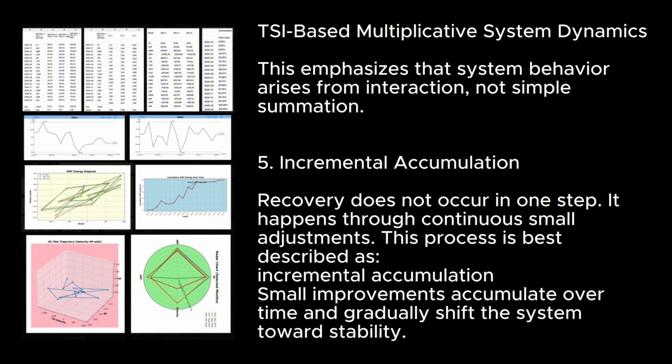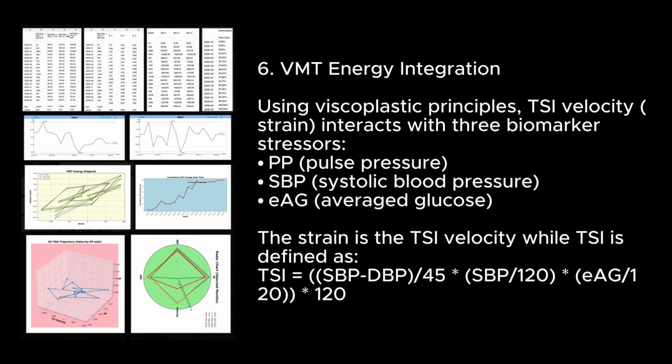This emphasizes that system behavior arises from interaction, not simple summation. 5. Incremental accumulation. Recovery does not occur in one step. It happens through continuous small adjustments. This process is best described as incremental accumulation. Small improvements accumulate over time and gradually shift the system toward stability. 6. VMT energy integration using viscoplastic principles.